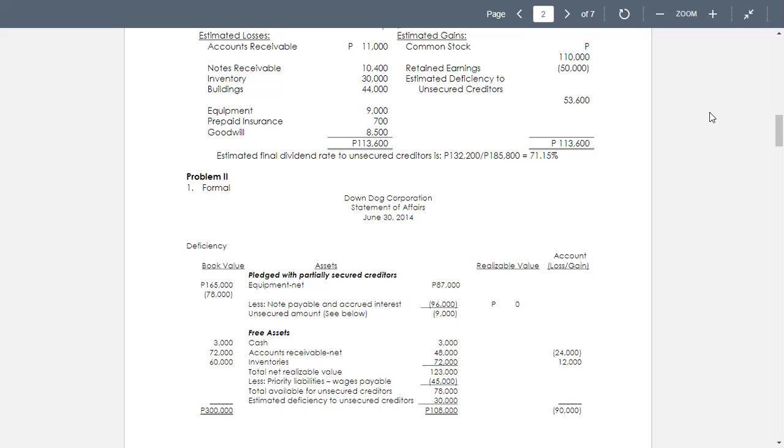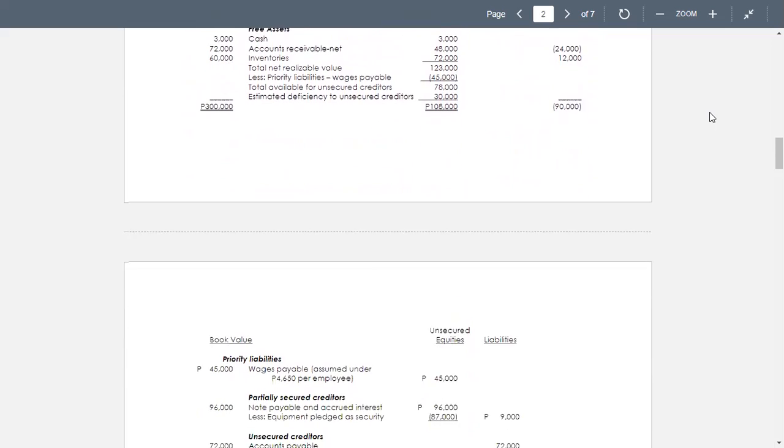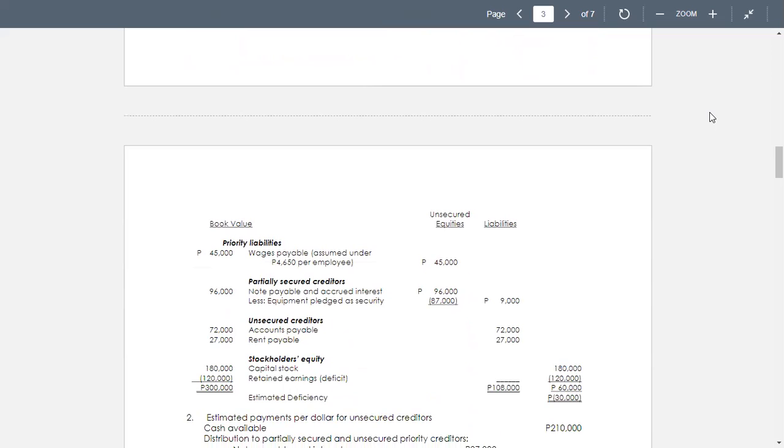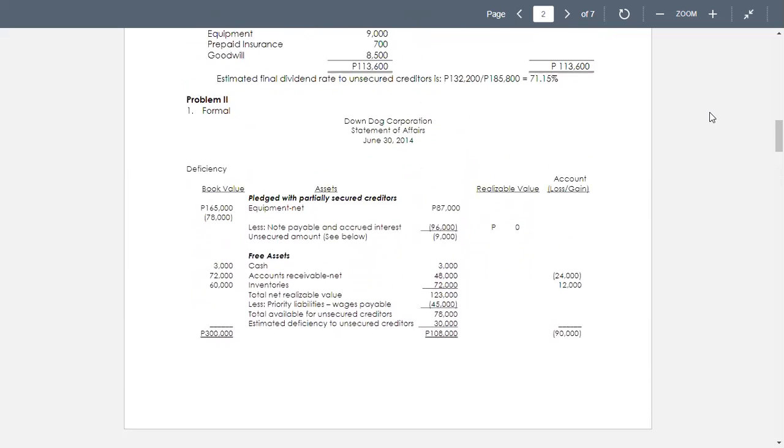Now, pledge with partially secured creditors, equipment net is 87,000, less notes payable and accrued interest. We have the notes payable and accrued interest of 96,000. So we have the unsecured amount of 9,000. So here we have the unsecured amount equal to 9,000 for the difference between 96,000 and 87,000.